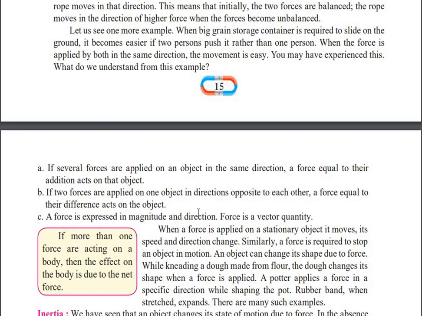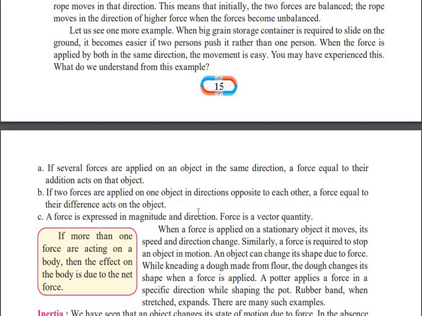For example, the force applied by the second person and the force applied by the first person will get subtracted. That is the difference between the forces acting on the object. So if two forces are applied on one object in directions opposite to each other, a force equal to their difference acts on the object.